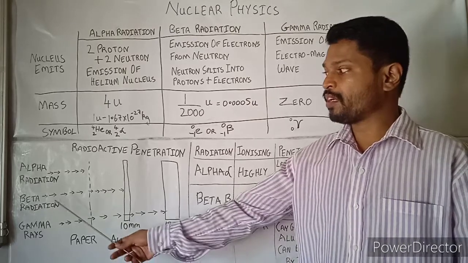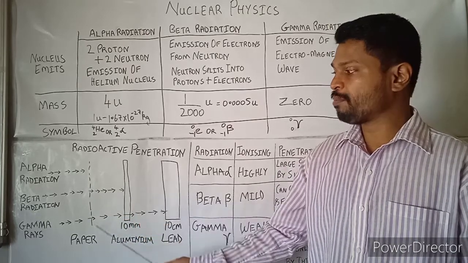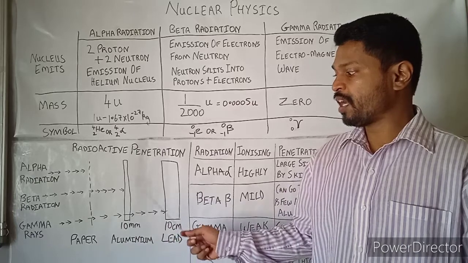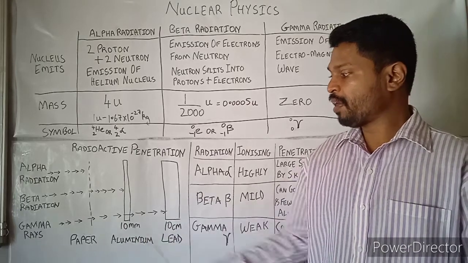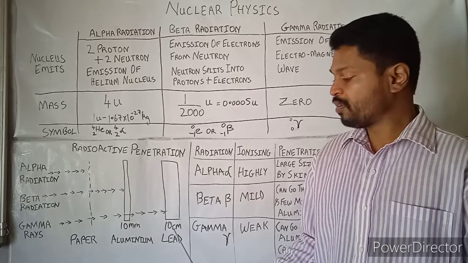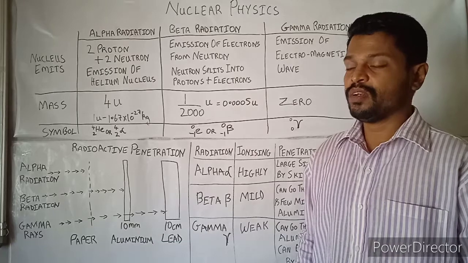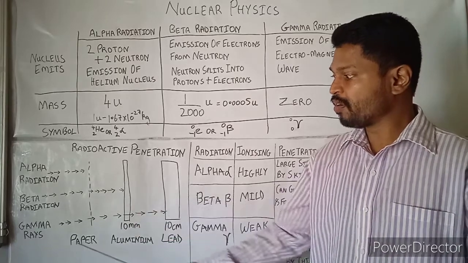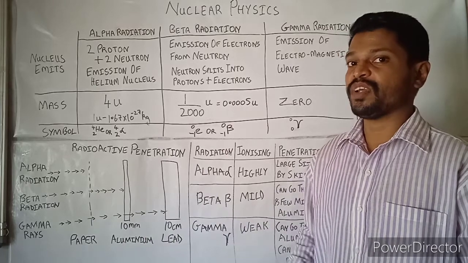So you can see the penetration power of alpha. It can easily be blocked by a paper. Beta radiation can be blocked by 10 mm thickness aluminum, and gamma rays can only be blocked by 10 centimeter or more thickness lead. Okay, so this is the concept of the penetration of the radiation.